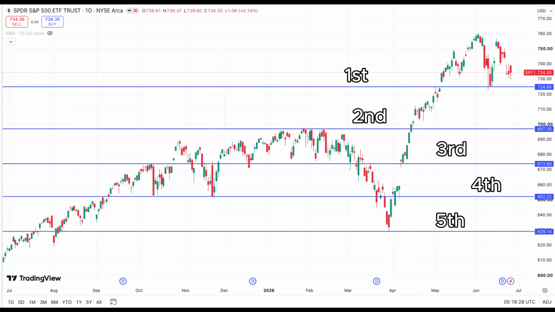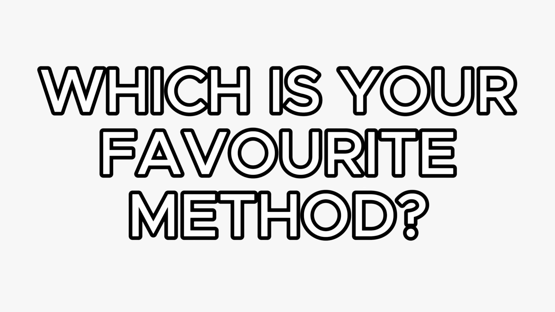For example, looking from today's stock price, we will slowly prepare to accumulate the stock in portion according to the 5 support levels drawn. And looking from the 5th support level upwards, if we had accumulated slowly from there, we would have made some money in June from April. So which is your favorite method?